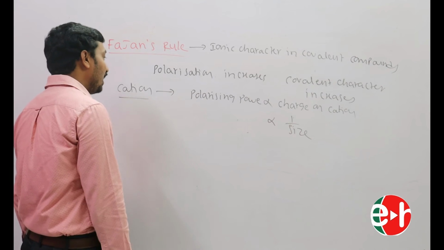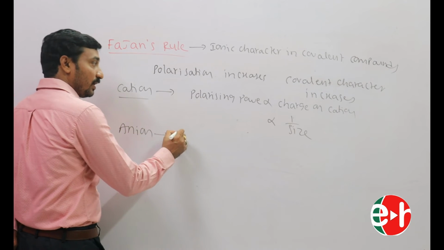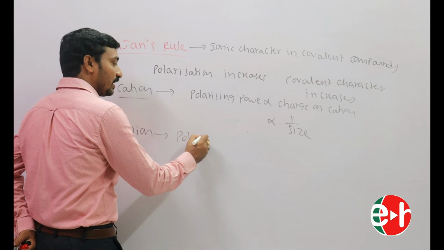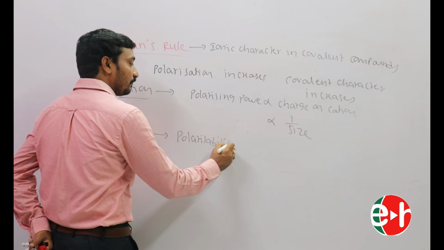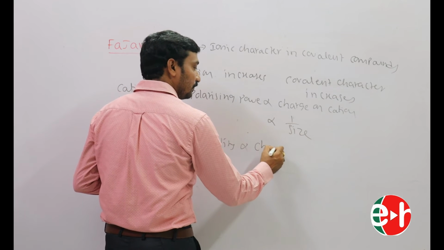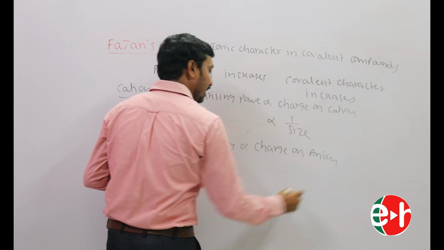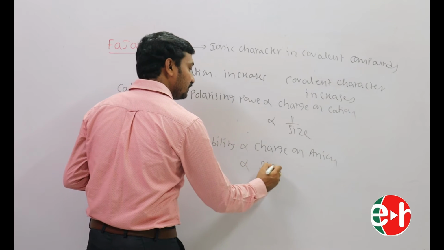And coming to the anion, polarizability is directly proportional to the charge on the anion and directly proportional to size.